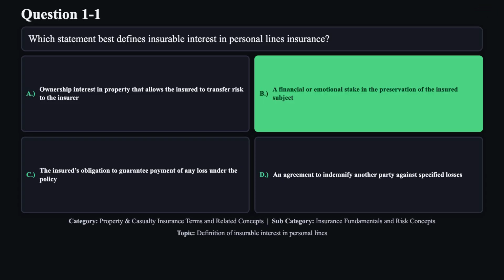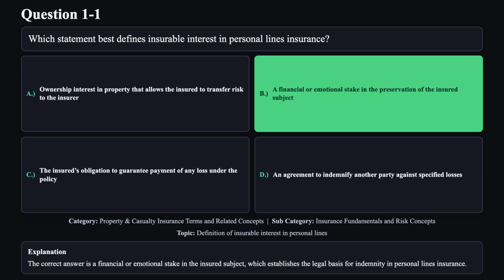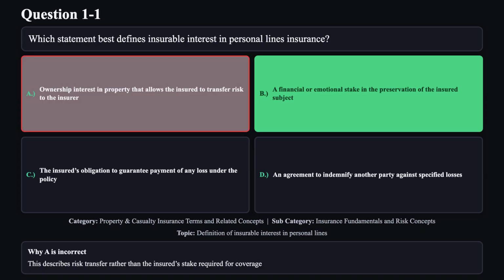The correct answer is B. The correct answer is a financial or emotional stake in the insured subject, which establishes the legal basis for indemnity in the personal lines insurance. Reason A is not correct. This describes risk transfer rather than the insured's stake required for coverage.